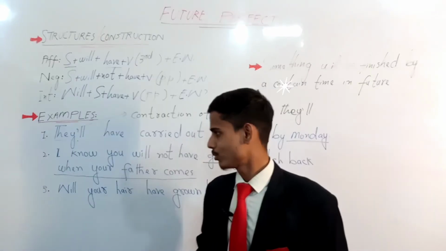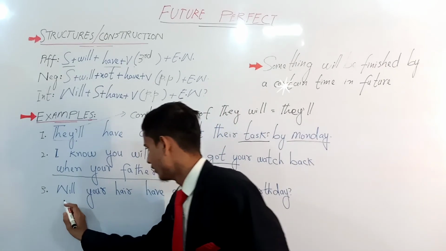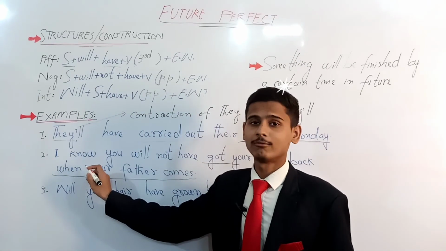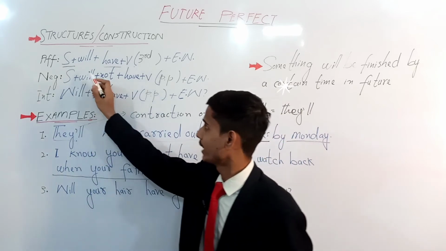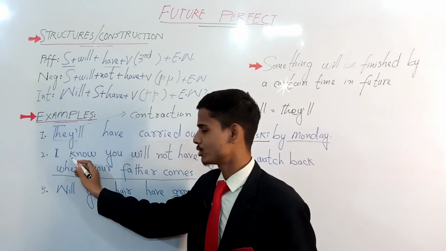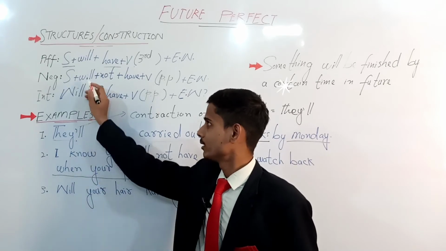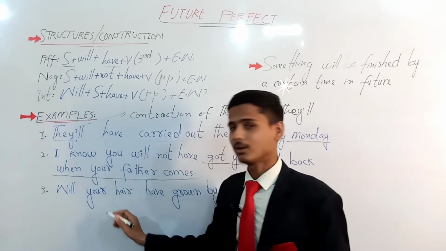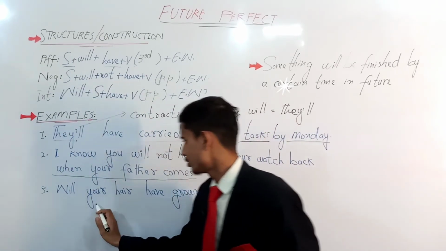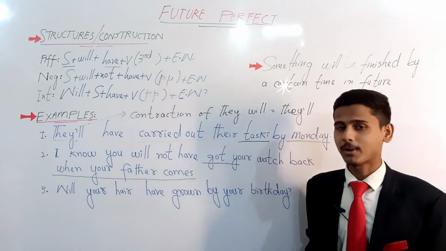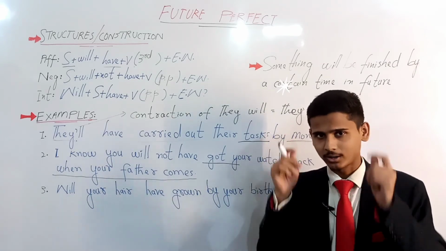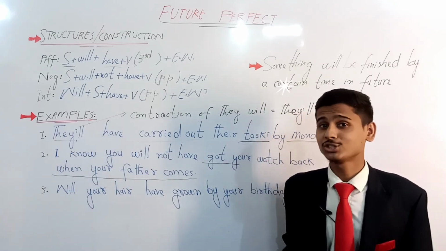Moving towards the last example of today. The previous one was a negative sentence. The first was affirmative, then we took an example of negative, and now we're going to take an example of interrogative. Will your hair have grown by your birthday, or let's say, your wedding? Say you have gone bald, you have shaved your head.